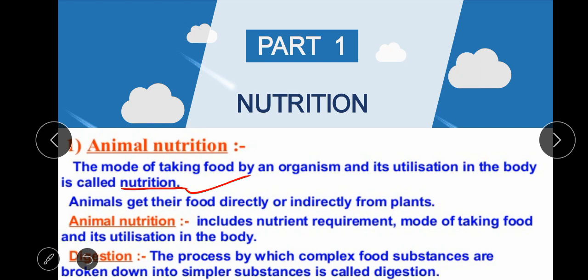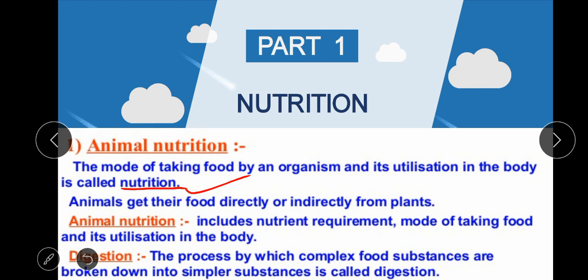Now there are many types of nutrition, as we know: autotrophic nutrition, heterotrophic nutrition, parasitic nutrition, saprophytic nutrition, holozoic nutrition. But here our chapter is nutrition in animals, so we will discuss only heterotrophic nutrition.